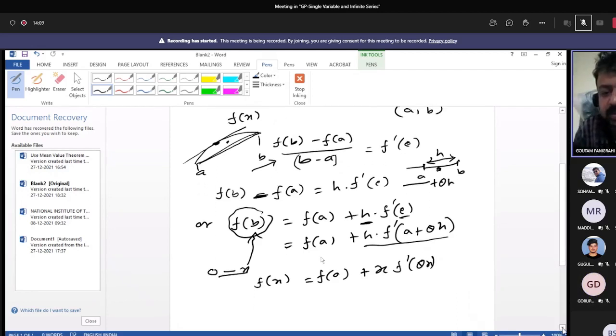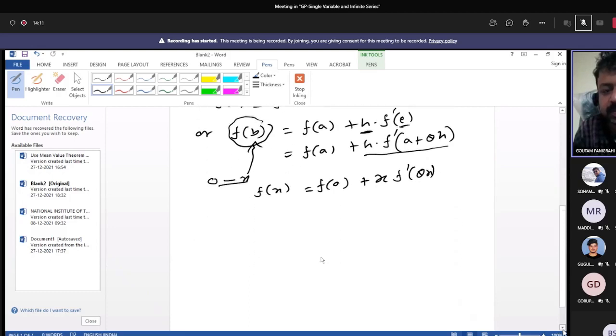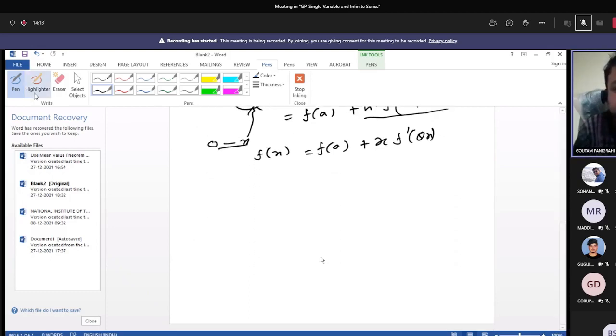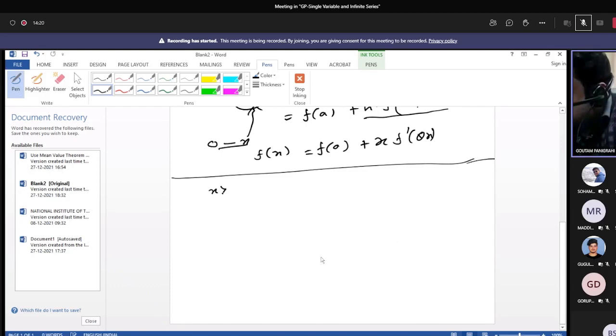Before going to that problem, first consider that x is greater than 0.